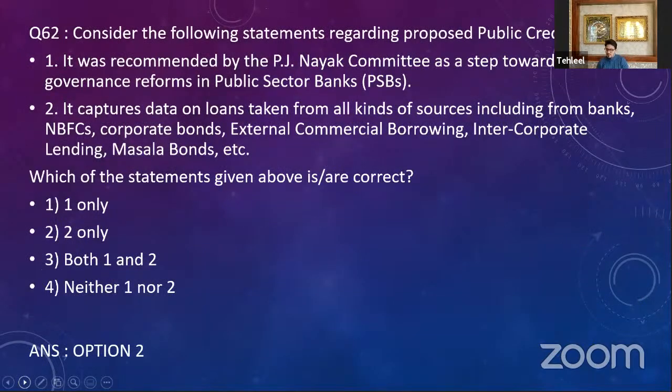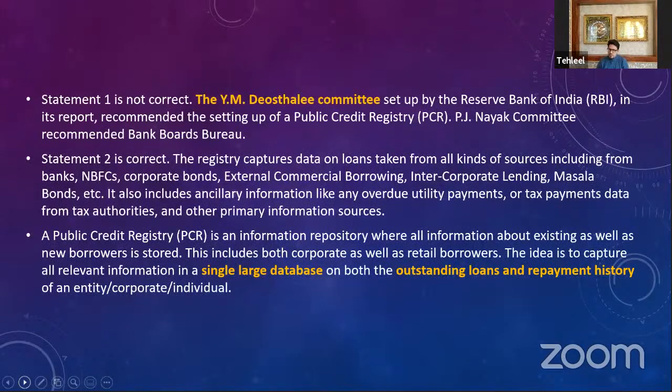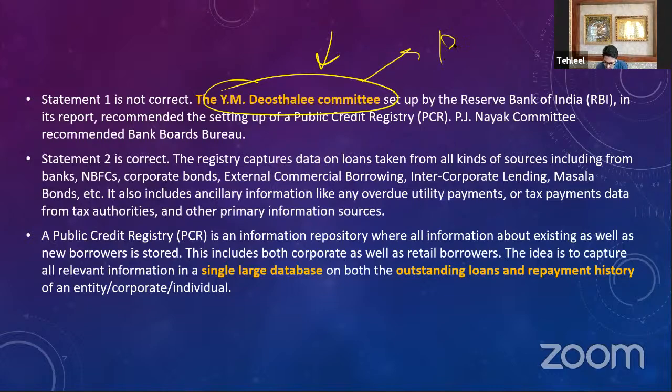Then you have a public credit registry. It was a direct question. Public credit registry was recommended by, let's see the public credit registry first. So the public credit registry was recommended by the Y.M. Deosthalee committee. It was set up under RBI. So this committee gave the recommendation that we should have a PCR. PCR means public credit registry. Okay. Why do we want a public credit registry? Because we want a single database.